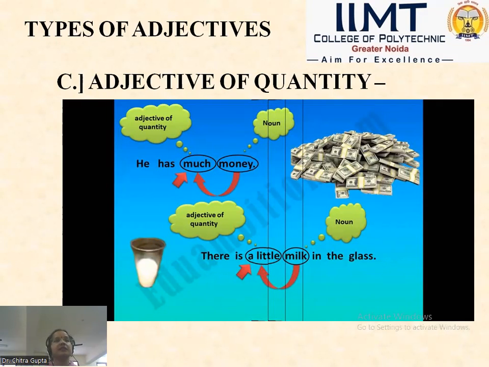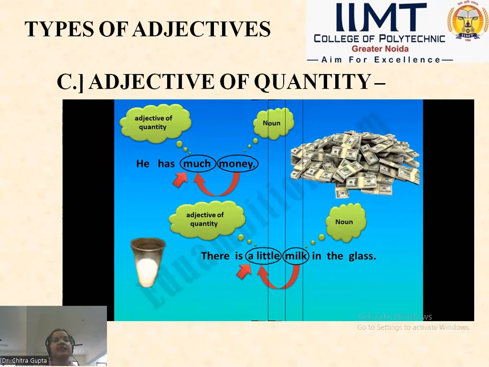Another example, he has much money. What is the noun here? Money. And it shows in the sense of a quantity how much money he has. He has much money. So much is showing the quantity of money which cannot be numbered or counted, means he has so much money. It shows the quantity of a particular noun.